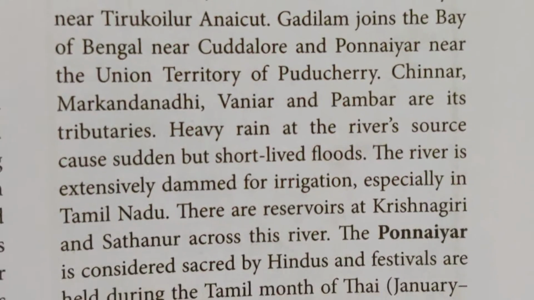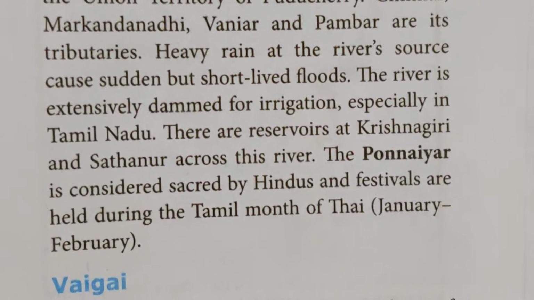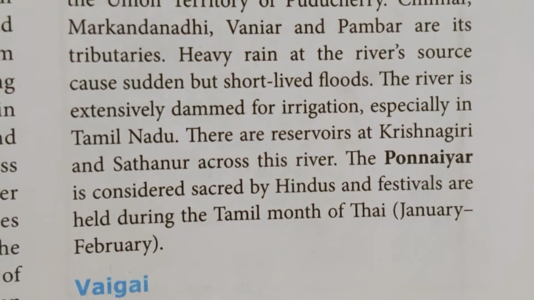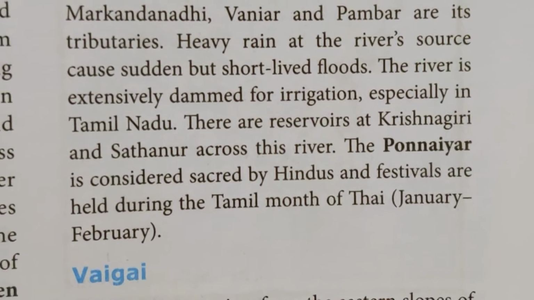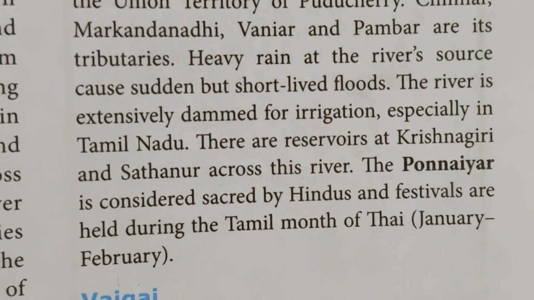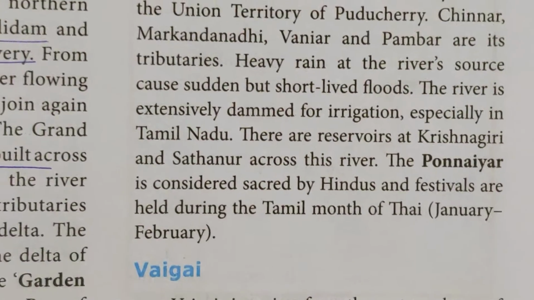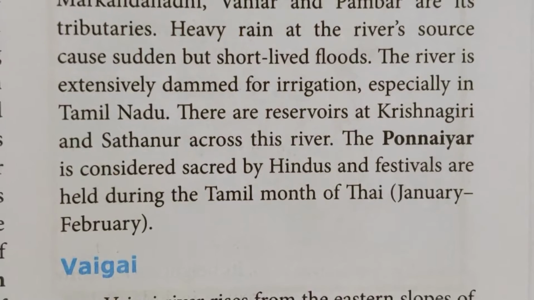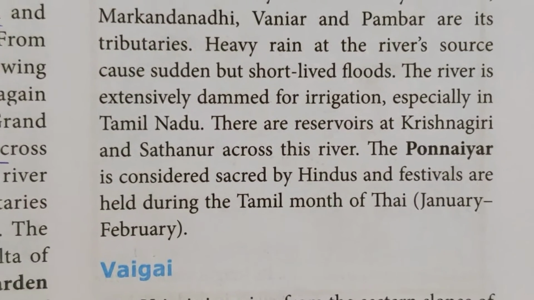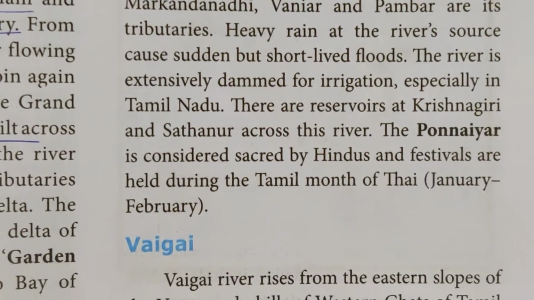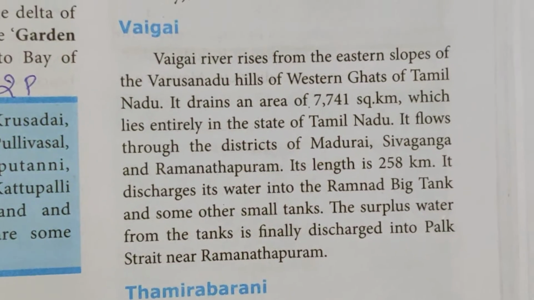Heavy rain at the river's source causes sudden but short-lived floods. So the river is extensively dammed for irrigation, especially in Tamil Nadu. There are reservoirs at Krishnagiri and Sathanur across this river. You have heard about the dam named Sathanur Dam. The Ponnayar is considered sacred by Hindus, and festivals are held during the Tamil month of Thai Masam, that is January and February.